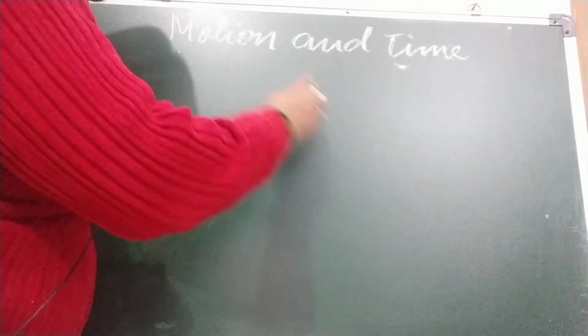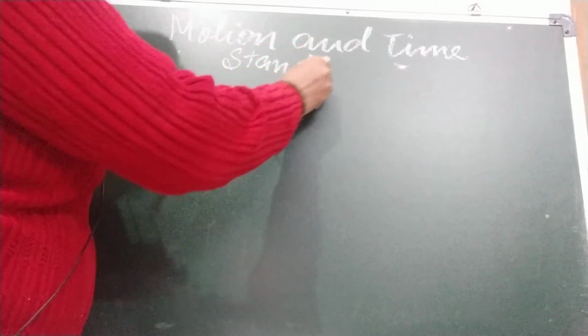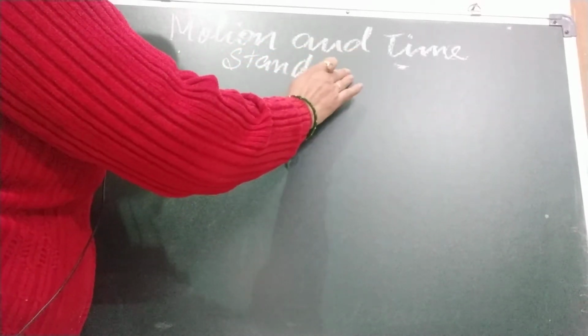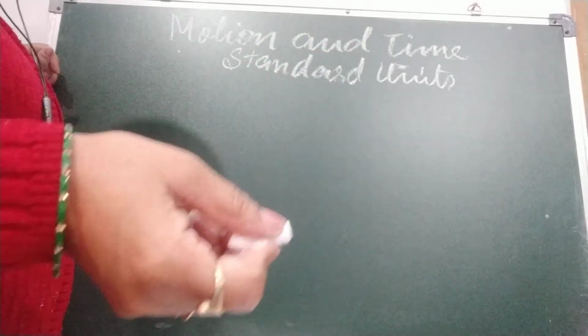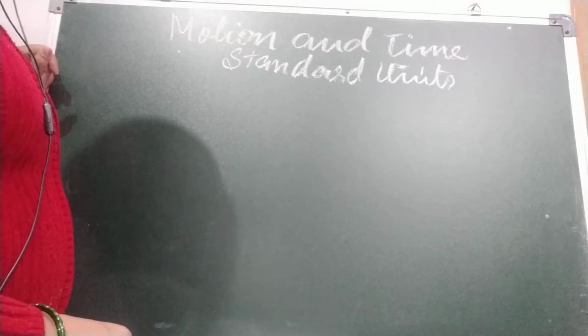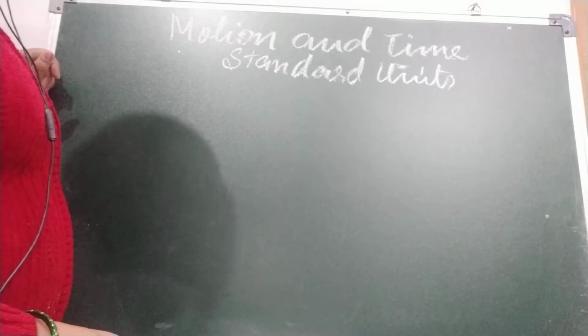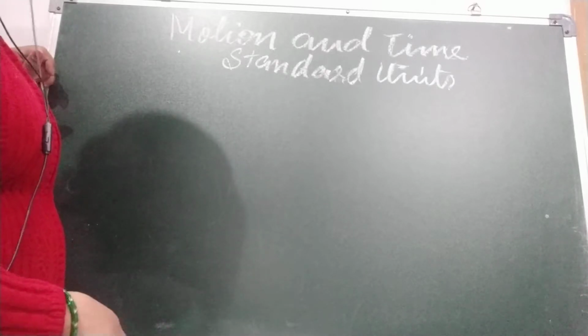Now children, we are going to discuss standard units. Long back people used the foot, the footstep, the hand span or the arm to measure length, but these units are what?